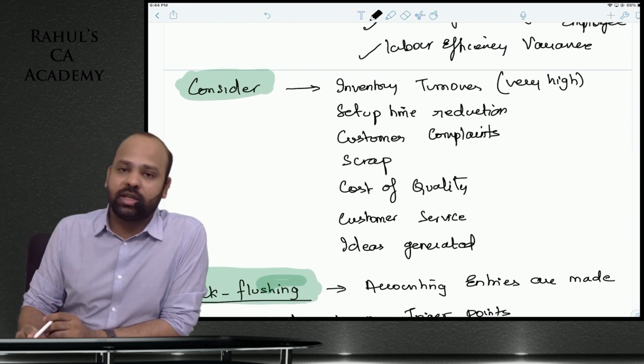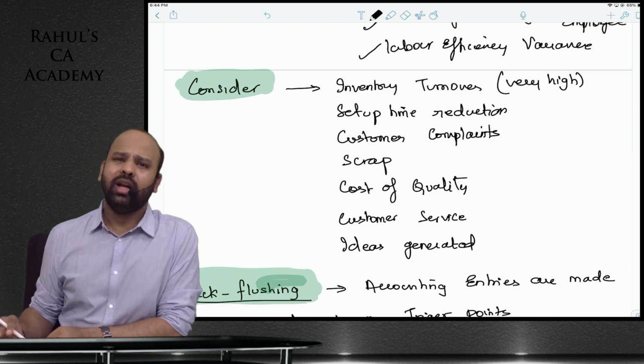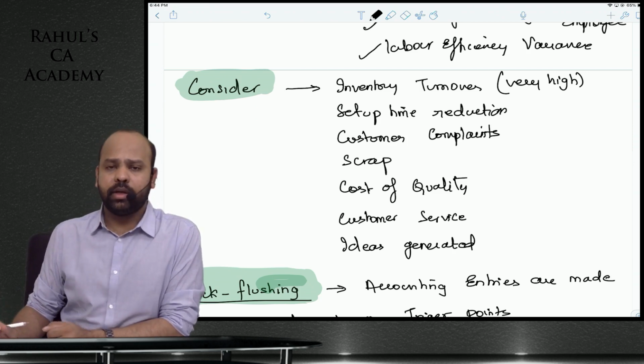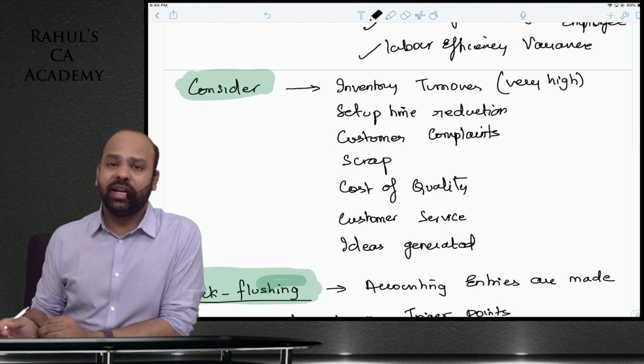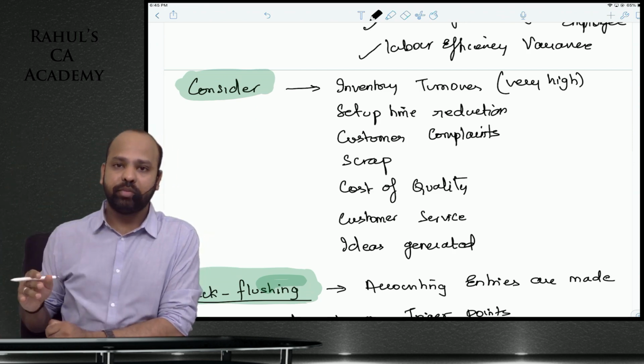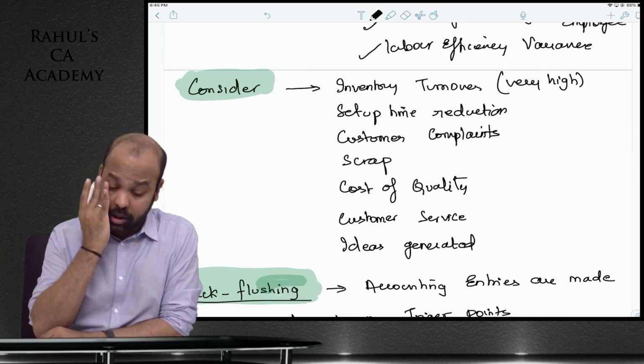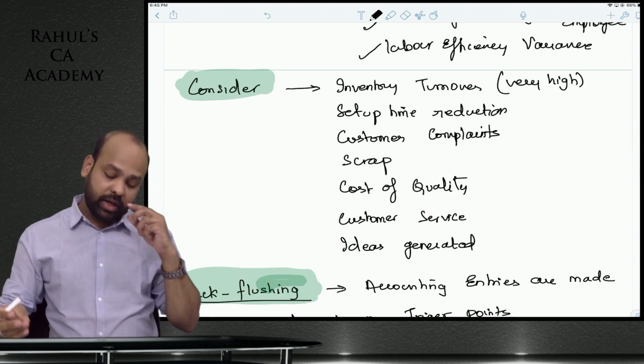We can always consider inventory turnover ratio. Now you will wonder, sir, there's no inventory, no turnover only. Negligible amount of inventories will be there, better. Companies which have implemented just in time, they have seen their inventory turnover ratio increase from 2 to 70, 80 times. Increase in inventory turnover ratio means they hardly have any inventories maintained. Setup time reduction. Obviously, guys, your setup time should reduce.